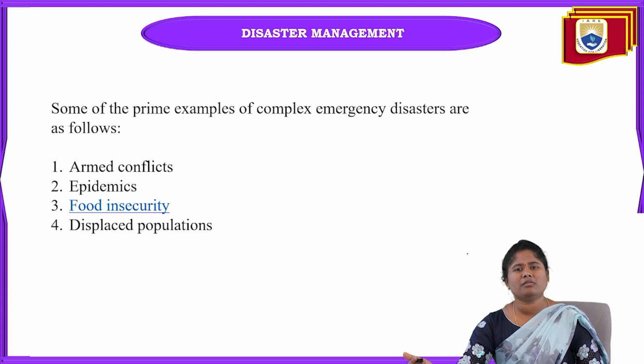And if the availability of food is not there, of course we cannot eat anything. So at that time, it is also one of the disasters. So this is food insecurity. It is one of the major disasters in this complex emergency disaster. And coming to the last one, displaced population.